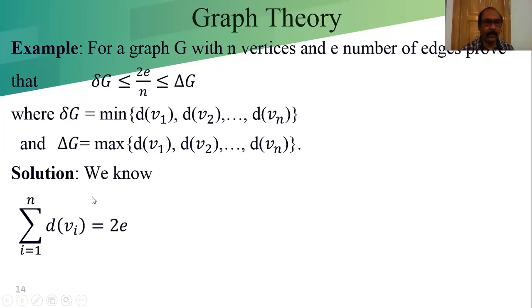In summation notation, the sum from i equal to 1 to n of d(vi) is equal to twice E. Expanding it, degree of V1 plus degree of V2 plus up to degree of Vn equals twice E, equals degree of V1 plus degree of V2 plus up to degree of Vn.